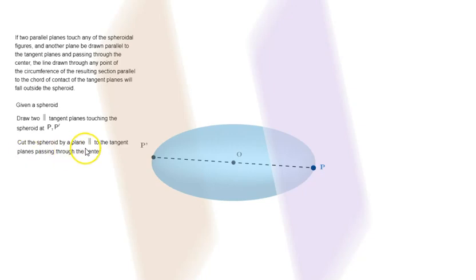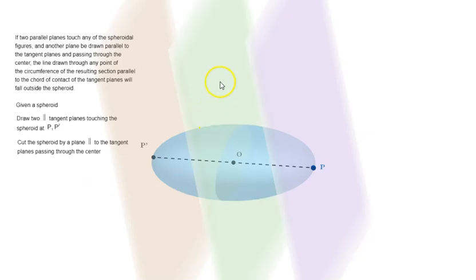Cut the spheroid by a plane parallel to the tangent planes passing through the center. So we have to draw another plane, or rather cut the spheroid by a plane parallel to both these two planes and passing through the center.